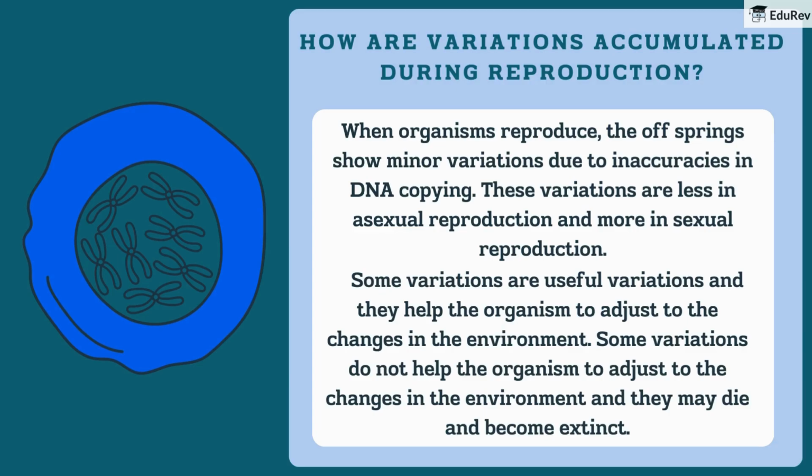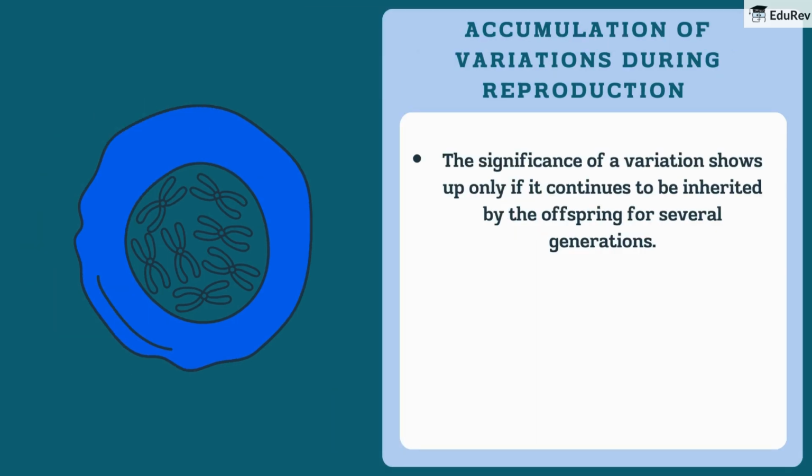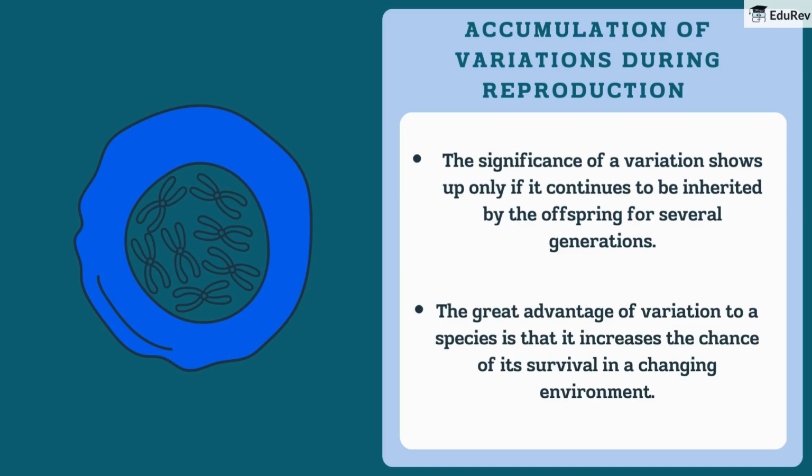become extinct. The significance of a variation shows up only if it continues to be inherited by the offspring for several generations. The great advantage of variation to a species is that it increases the chance of its survival in a changing environment.